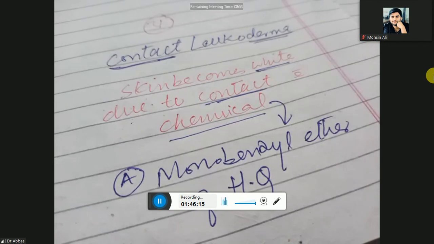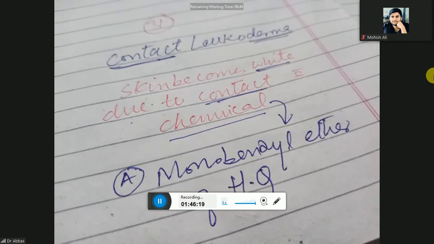So inshallah in our next lecture we will discuss the acquired melanocytic lesions, especially junctional nevus, compound nevus or intradermal nevus, congenital hyperpigmented lesions, freckles and lentiginous lichen planus.